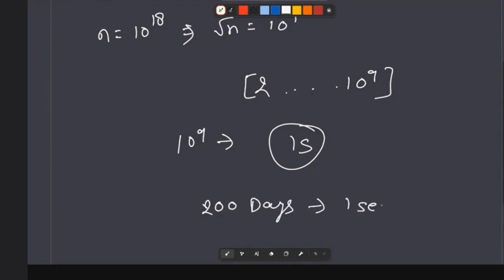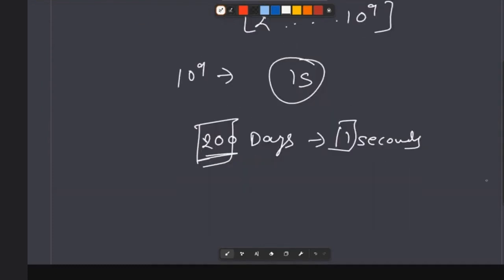You can see this is a god level improvement, where it was taking around 200 days to compute something, now it is taking only 1 second to compute the same thing. So it is very much powerful.